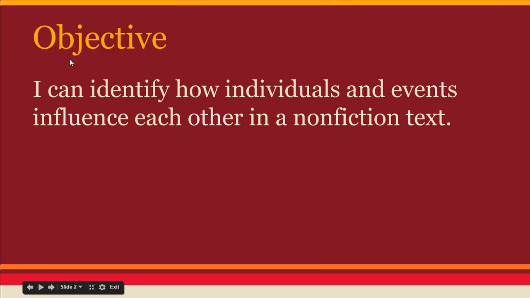First thing we're going to do is talk about our objective. Our objective today is I can identify how individuals and events influence each other in a nonfiction text. So we're talking about how one thing can cause an effect in another. So, for example, if you have the corn prices rising, then fewer people are going to buy the corn. However, if you have corn prices dropping, the influence it has is that more people are going to buy corn.